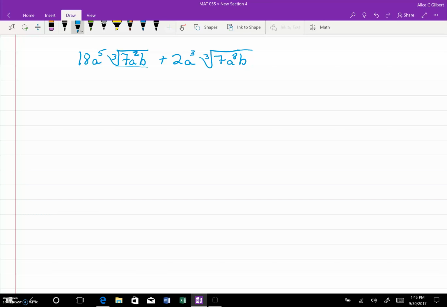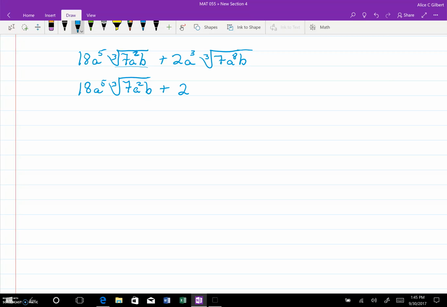In this first term, there's nothing I can reduce. So we leave this one exactly like it is, 18a to the fifth times the cube root of 7a squared b. Now let's see if there's anything else I can do here. I cannot reduce, there's no such cube, even cube anyway, of the cube root of 7.